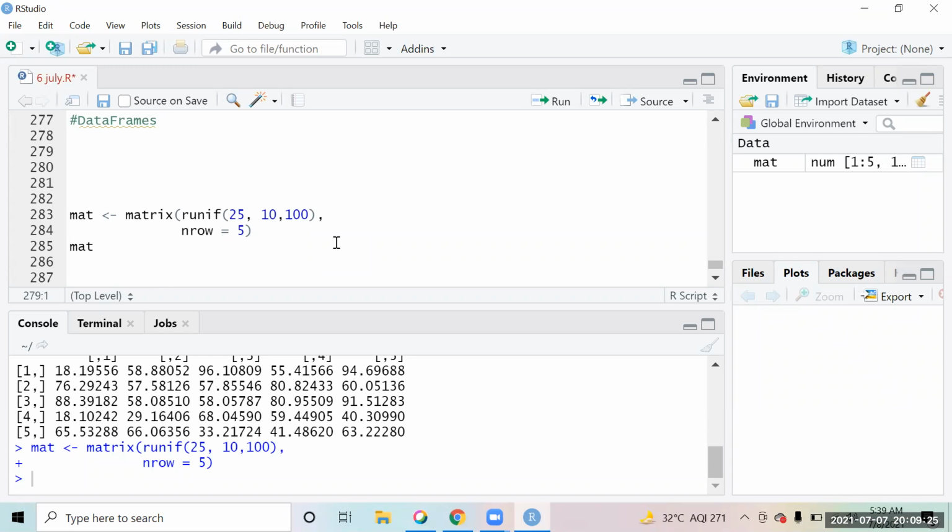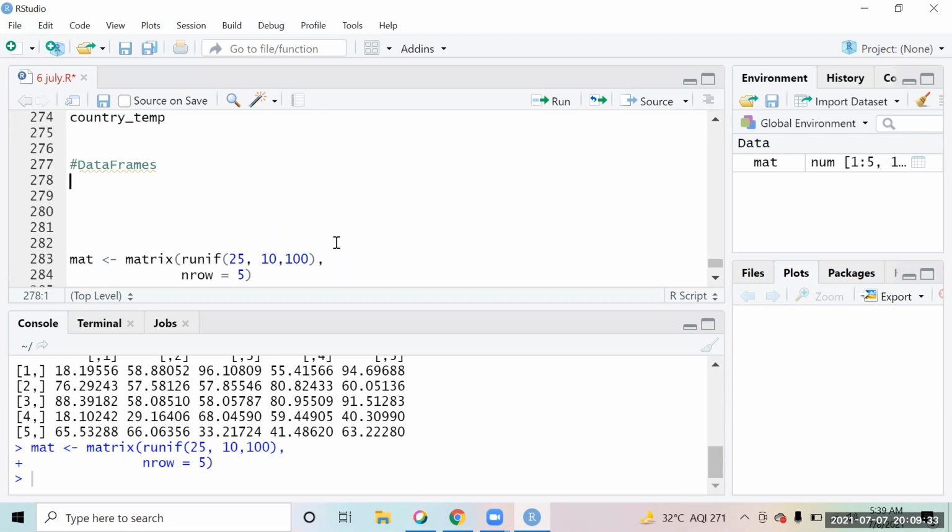Now when we talk about data frames, these are the main source of data which we will be using very actively. Data frames are basically table formats in which the data is stored.